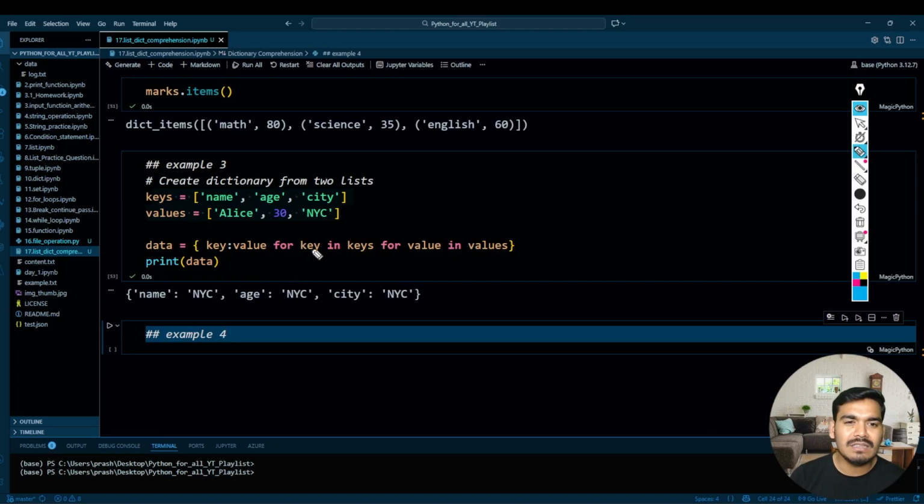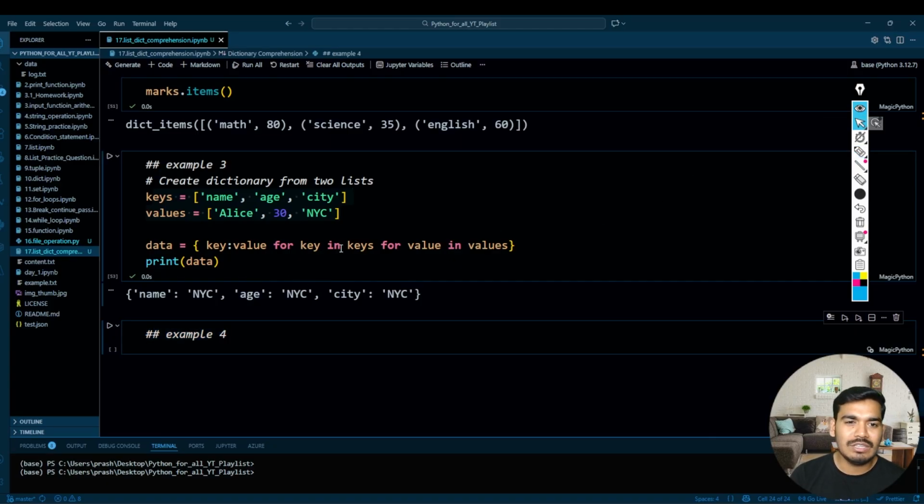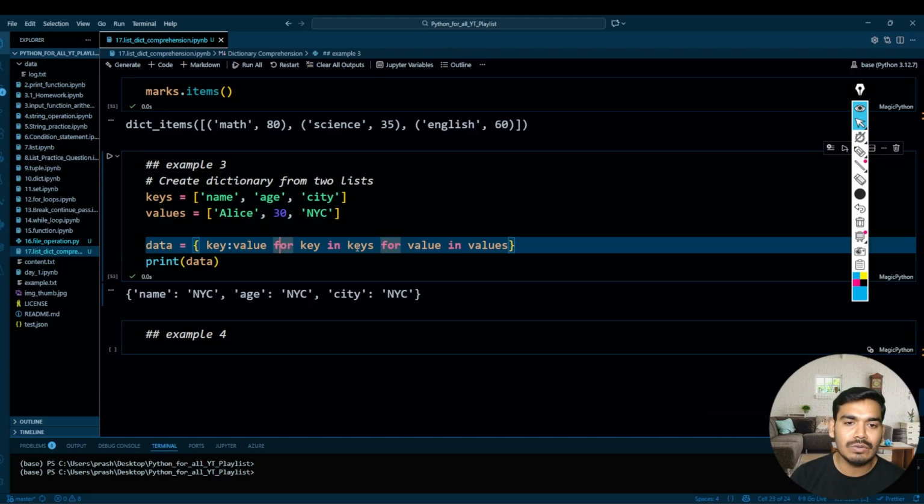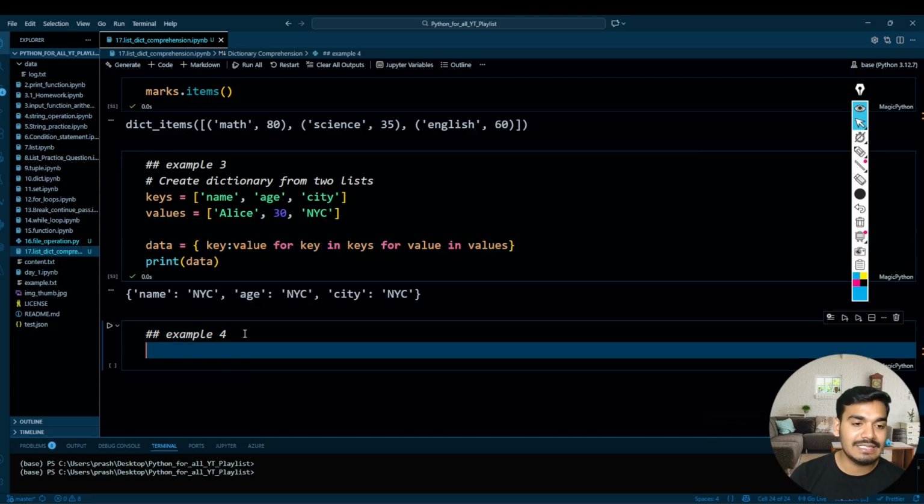Do I need to explain this? If you have understood list comprehension, it is easy, right? One of the for loops is iterating your key, another for loop is iterating your value, and then I'm using this key as a key and this value as a value of the dictionary. That's all, guys. Okay, now check example 4.